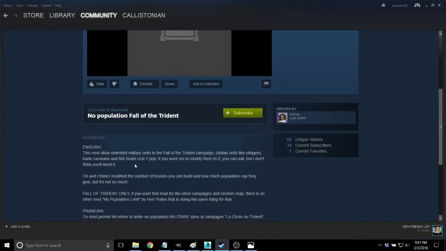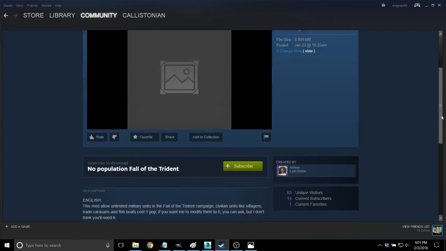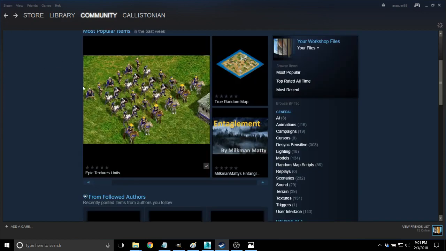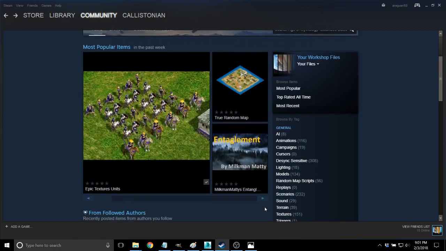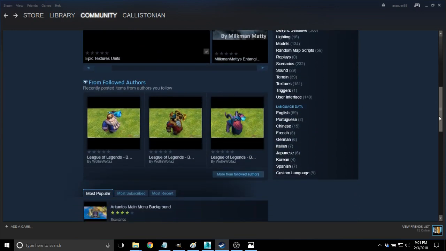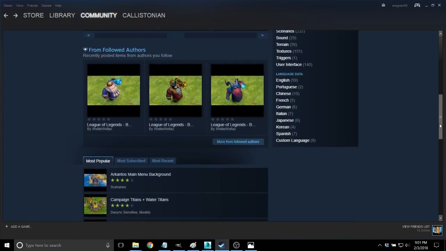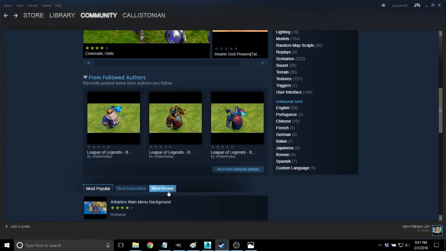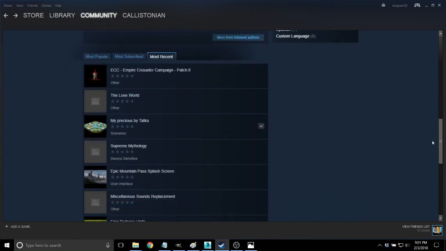And this one specifically is reducing the population to 0, which actually breaks the AI on some units. So this is one that is probably no population mods. I won't really get into that. My opinions on that are pretty strong. They're barely even mods. Basically, you go into Proto 2.5 and change a bunch of numbers from 1 to 0. So this guy probably is not the most experienced modder. If we look here on the most recent tab, which is always good,